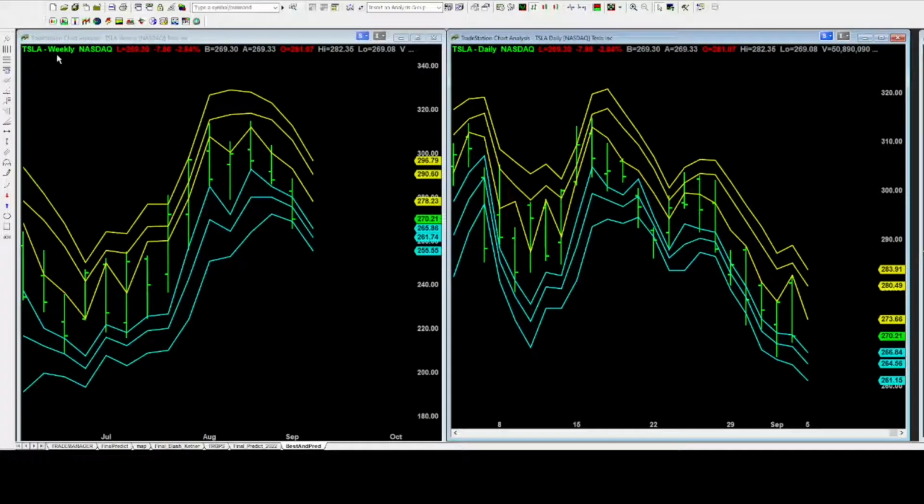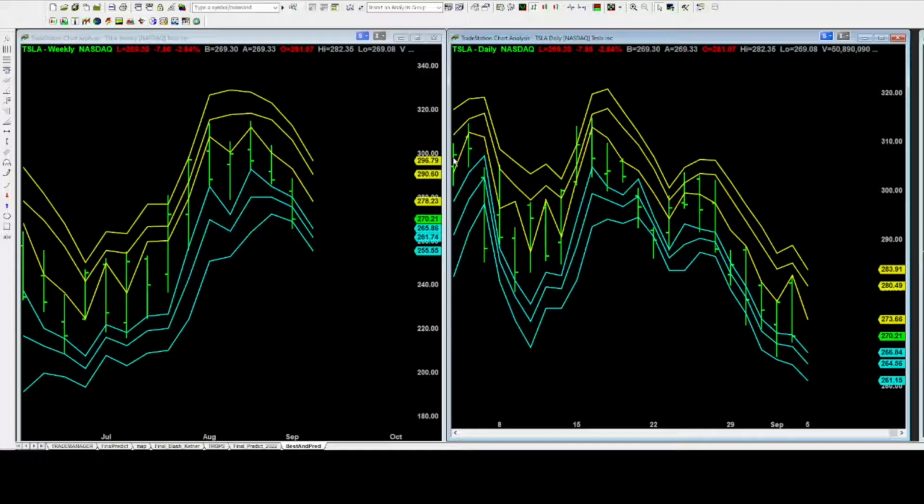So this is a Tesla weekly chart and this is a Tesla daily chart. In video number 97, I predicted the early week, basically the following Monday after video number 97. The fluctuation range is between $282 and $288. That's a typical fluctuation range for the early Monday.